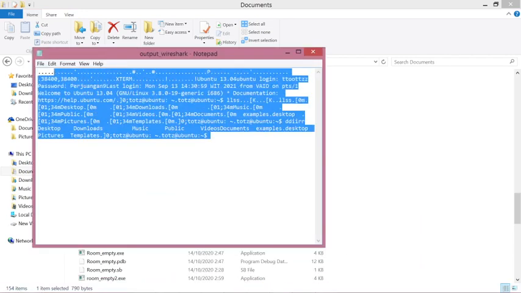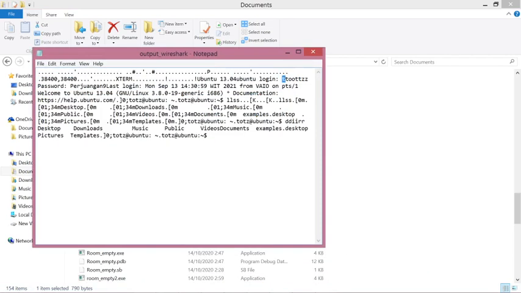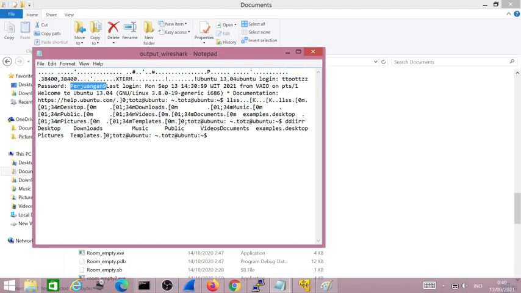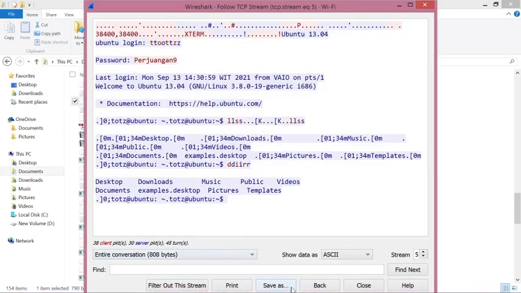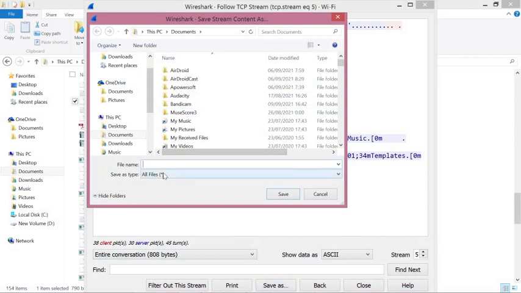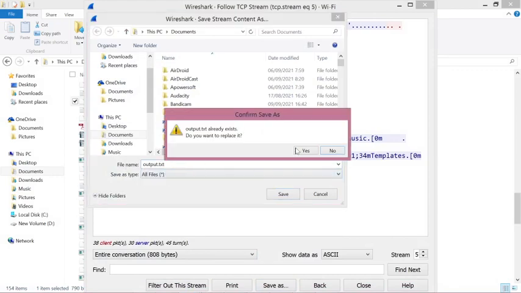You can see this is my login, this is my password, in plain text. Okay, I will replay it. This is how you can save this, type any name for the output, and type txt. I forgot to type txt.